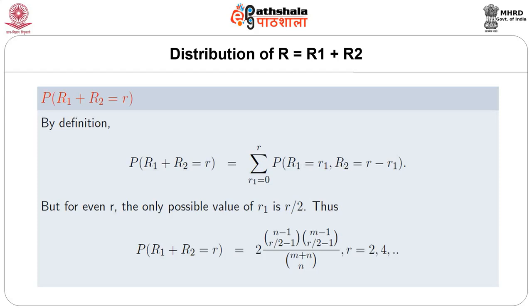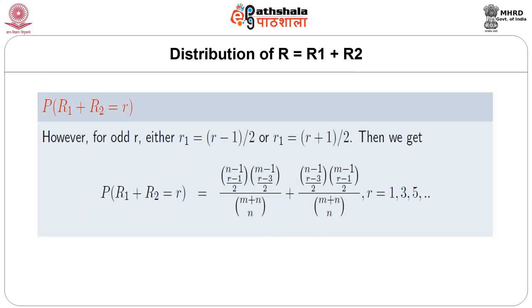But for even r, the only possible value of r1 is r by 2. Thus, this probability comes out as twice (n minus 1 choose r by 2 minus 1) multiplied by (m minus 1 choose r by 2 minus 1) divided by (m plus n choose n), where r ranges over 2, 4, and so on.